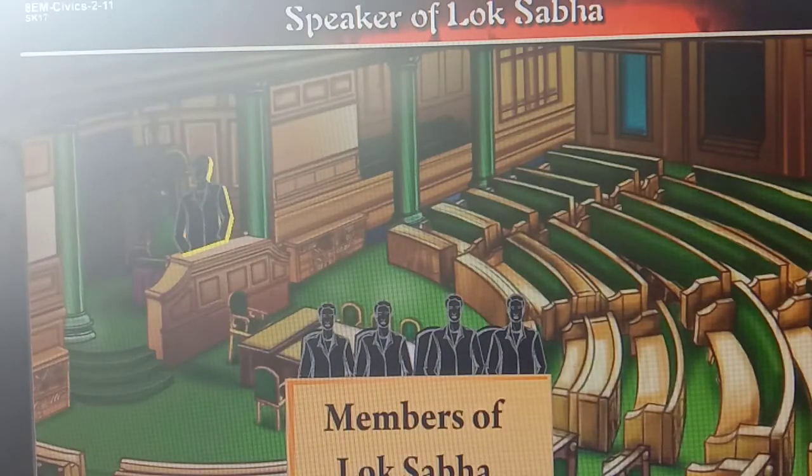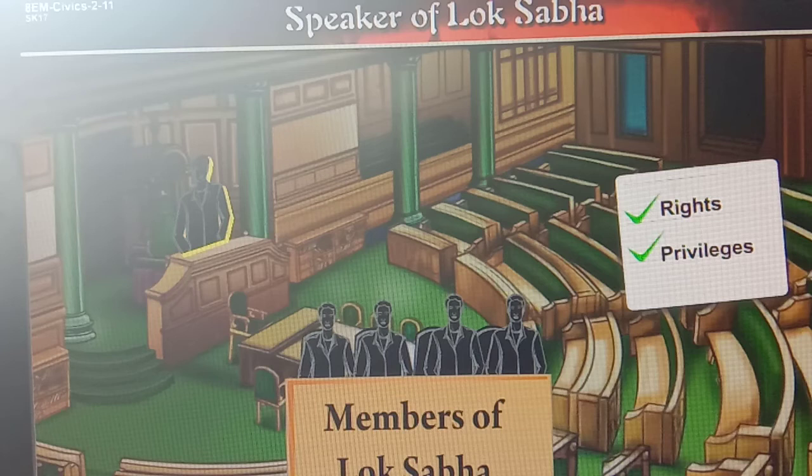Lok Sabha members have some rights and privileges as the representatives of people. Privileges means some special rights they have as the representatives of the people, because they are representing our country. These are taken care of by the Speaker.